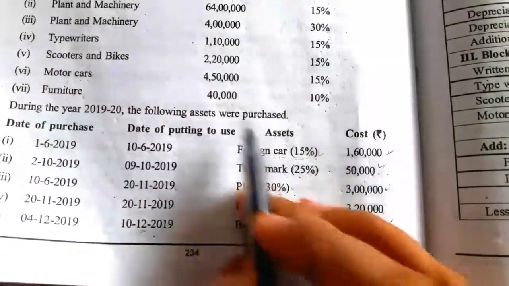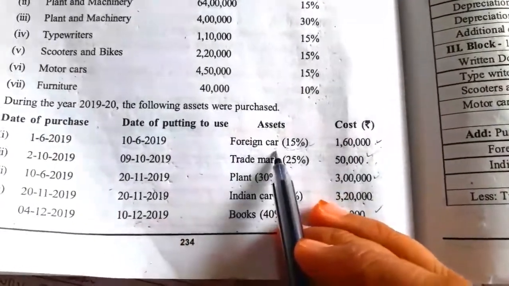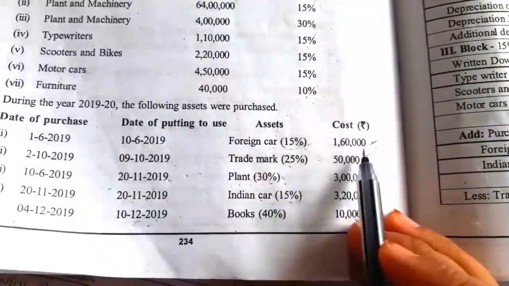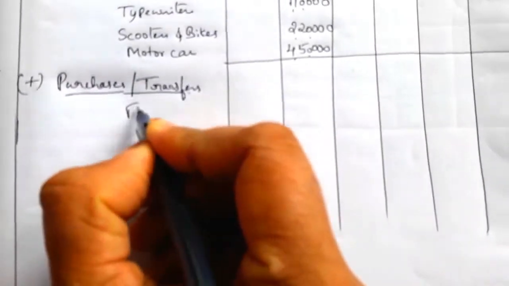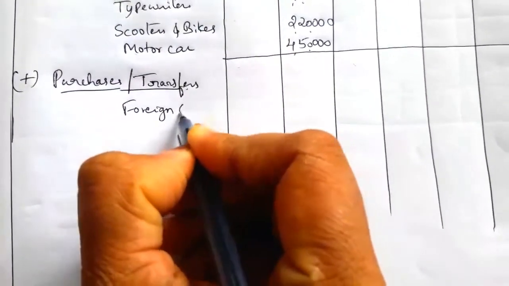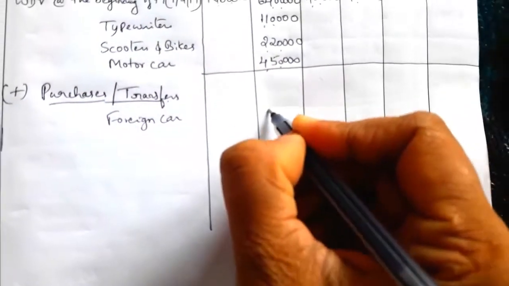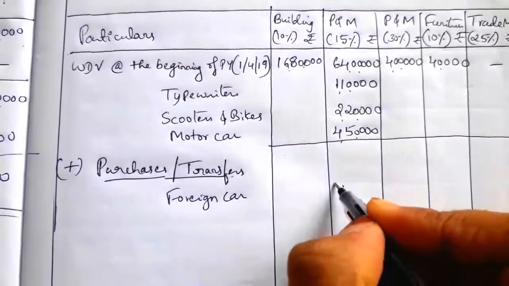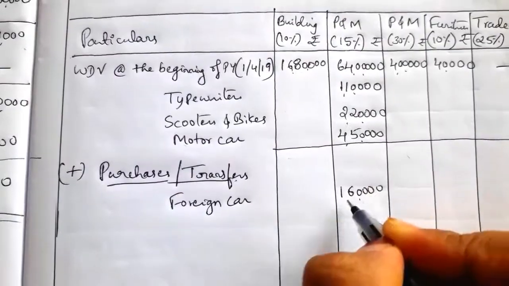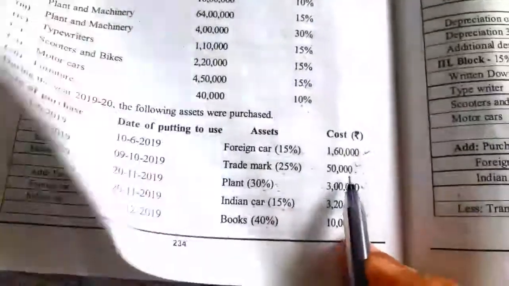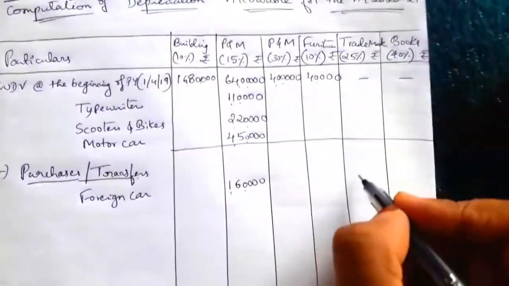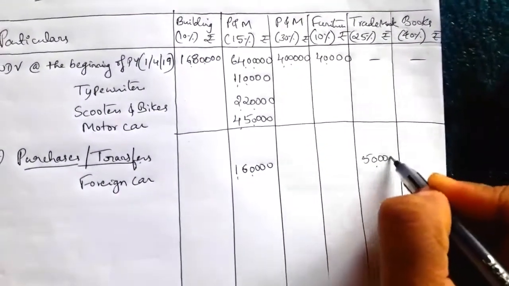First, purchases during the year. First purchase is a foreign car of rupees 1,60,000. Under the 15% rate we have to take the foreign car, amount 1,60,000. Then trademark purchases 50,000. So under the trademark column, amount is 50,000.